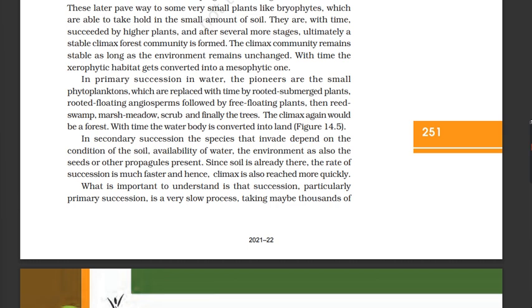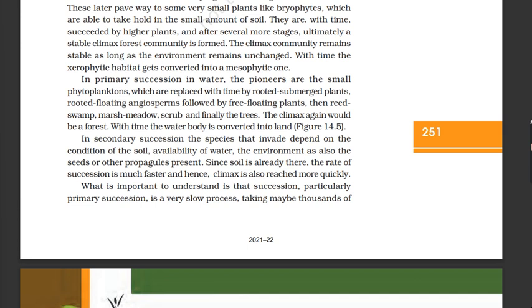In primary succession in water, the pioneers are the small phytoplanktons, which are replaced with time by rooted submerged plants, rooted floating angiosperms followed by free-floating plants, then reed swamp, marsh meadow, scrub, and finally the trees. The climax again would be a forest. With time, the water body is converted into land. Figure 14.5, diagrammatic representation of primary succession.